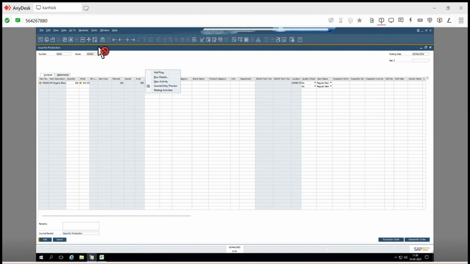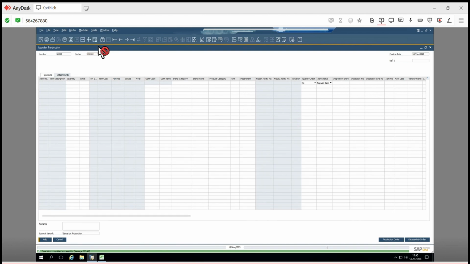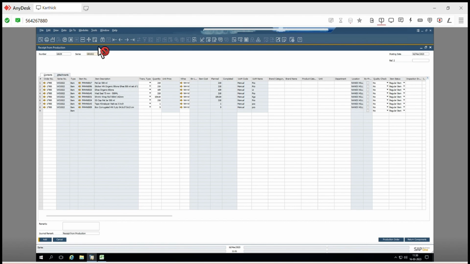So this will issue if you consume the FG product. Just add below. Below there is an add option, no? Add this production, yes to all. Just close it. And now you have to take the receipt component. Add.